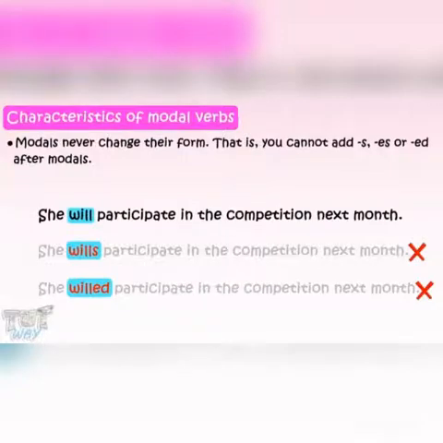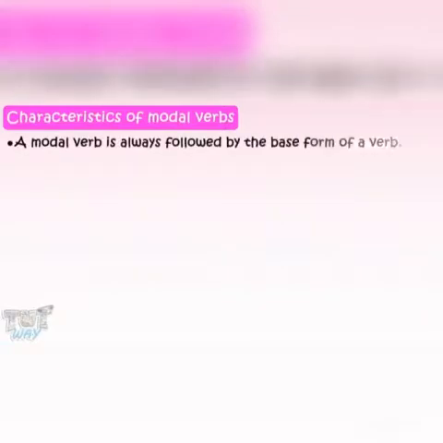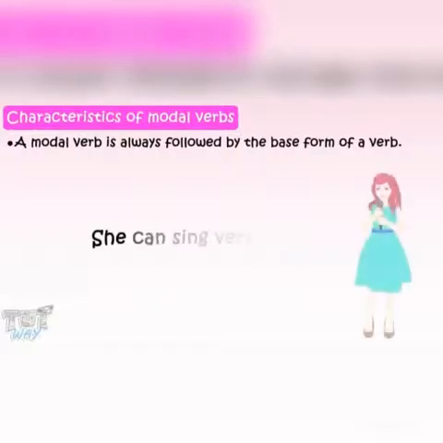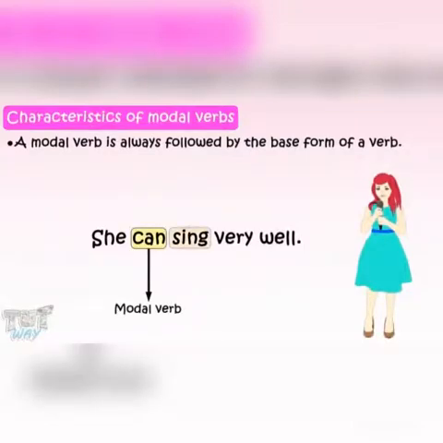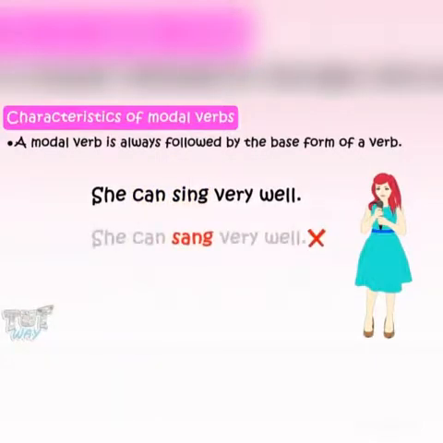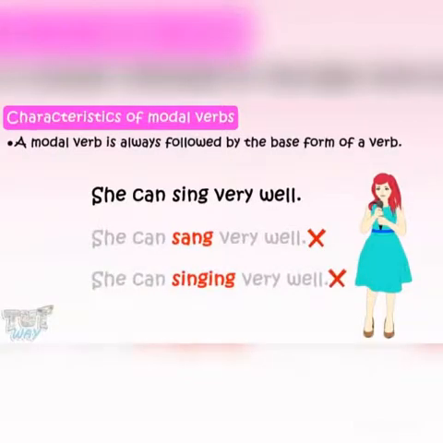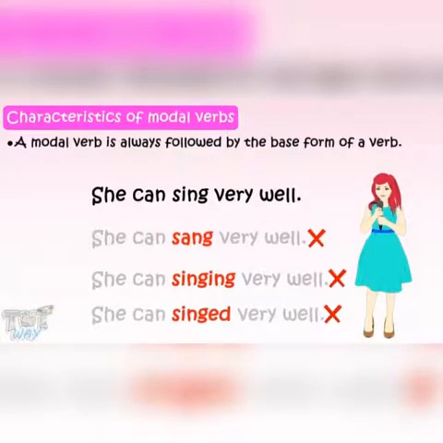Here we have the next characteristic of modal verbs. A modal verb is always followed by the base form of a verb. For example, she can sing very well. Here, can is the modal verb, sing is the main verb, and it can never be she can sings very well, or she can singing very well, or she can singed very well, because a modal verb is always followed by the base form of a verb.